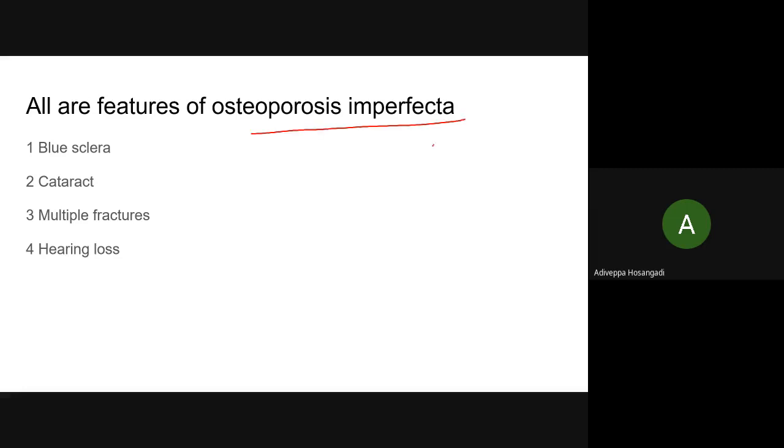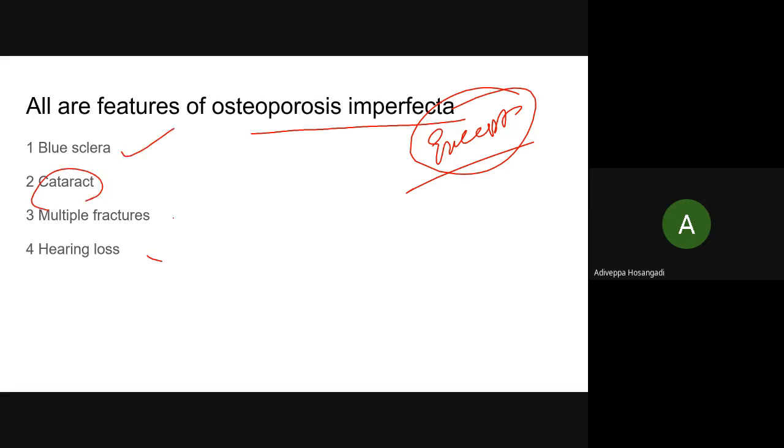I forgot to write except. Option 1, 3, and 4. I'm telling you except. Cataract. Very good. This is cataract. Blue sclera, seen multiple fracture.